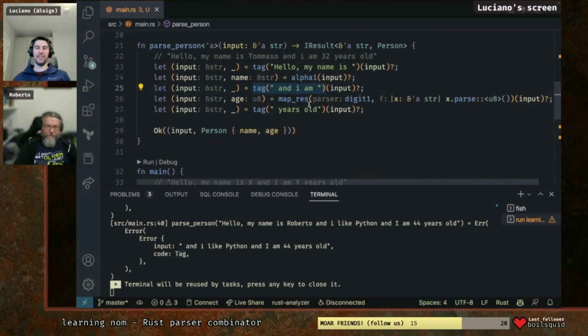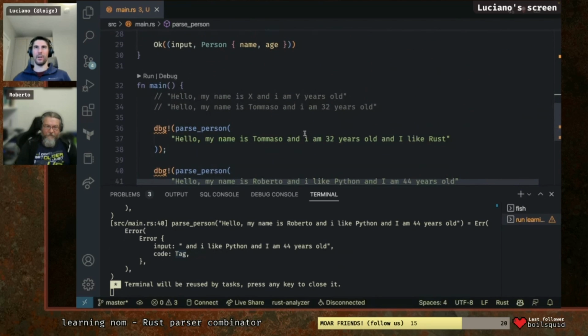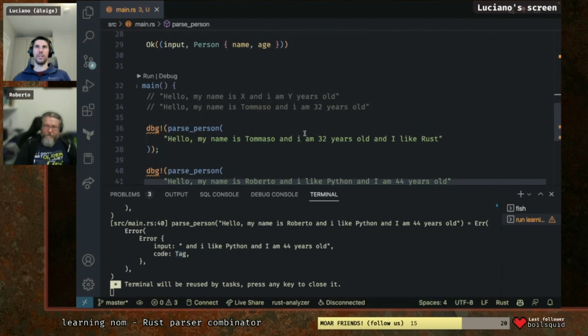So yes. In this sense, you can tell that it's already better than a regular expression because it gives you more fine-grained errors. Like a regular expression, either it matches and then you can extract data from it, or it doesn't match and it's up to you to figure out why it doesn't match, and debugging it is a bit of a mess.